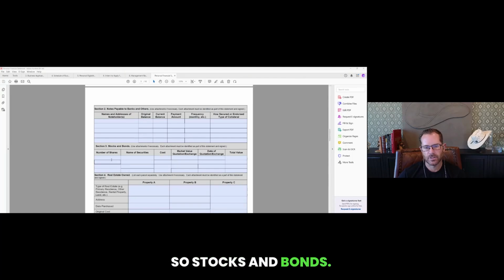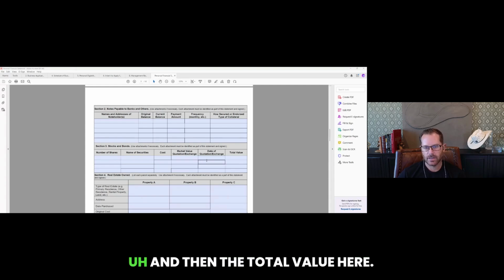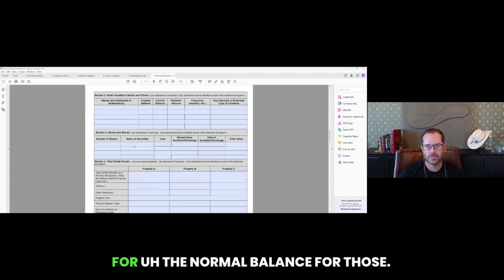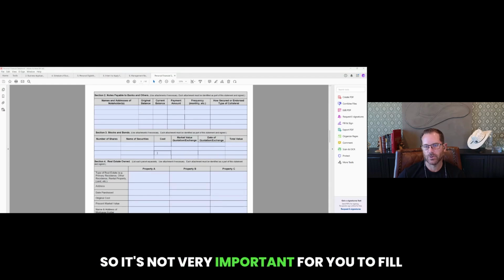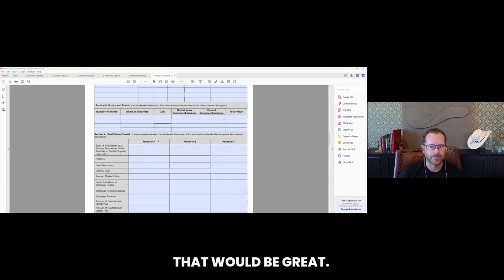So stocks and bonds. This is not as important to be very detailed here. You could put E-Trade, and then the total value here. It's not a big deal. You do not have to list each stock. We typically are going to get a statement for the normal balance for those. So it's not very important for you to fill all of this in. But if you could break it down, kind of an easy way for us, that would be great.